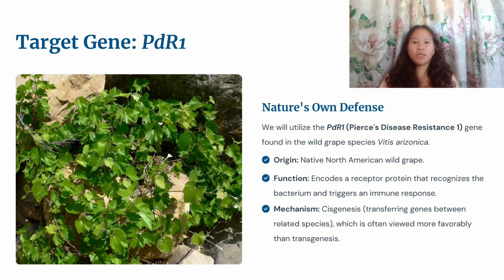When this pathogen enters the plant vascular system, PDR1 encodes a receptor-like protein that recognizes specific bacterial signals, often referred to as a pathogen-associated molecular pattern, or PAMP.